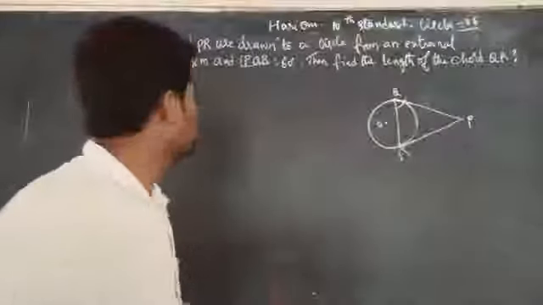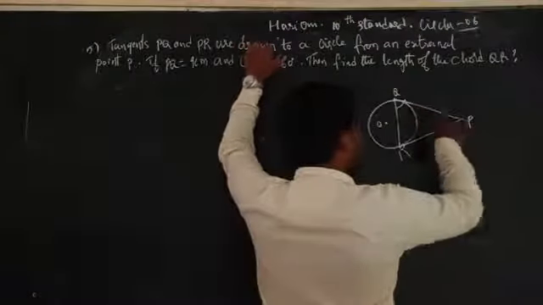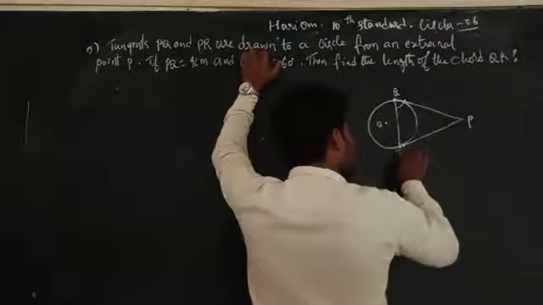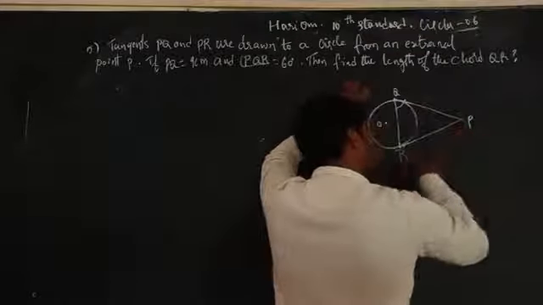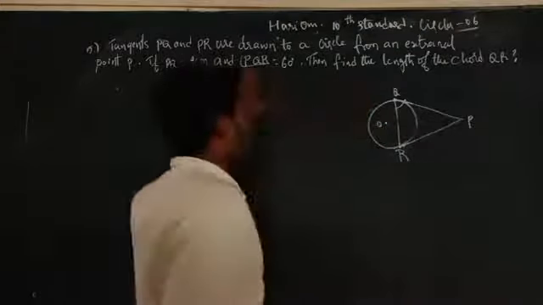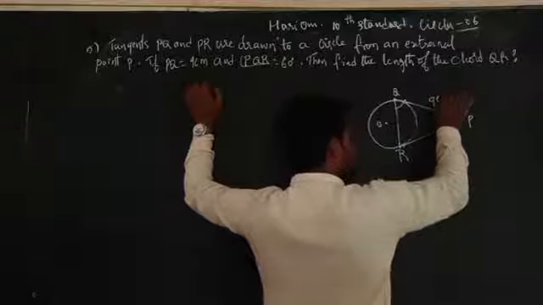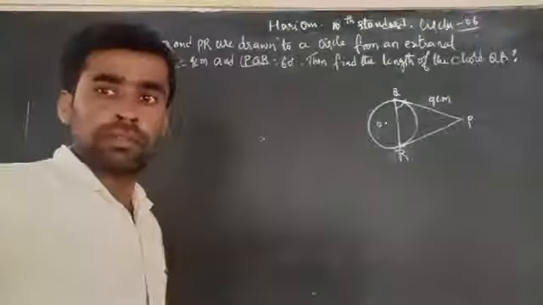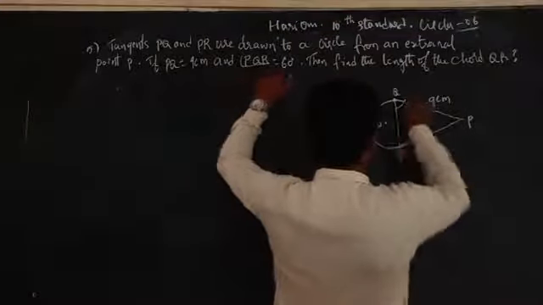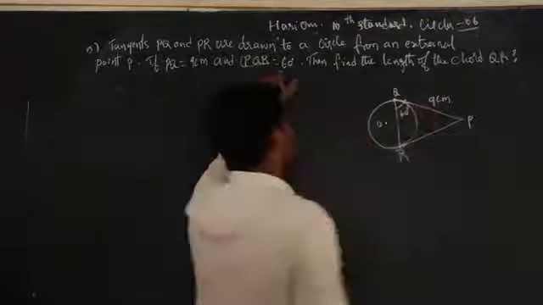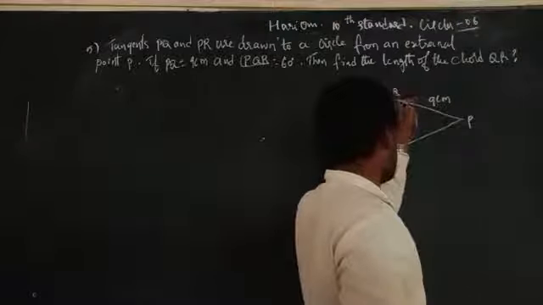Take down this one. Here is the question. Tangents PQ and PR are drawn to a circle from an external point P. The length of PQ is equal to 9 centimeters, and angle PQR is given as 60 degrees. Find the length of the chord QR.